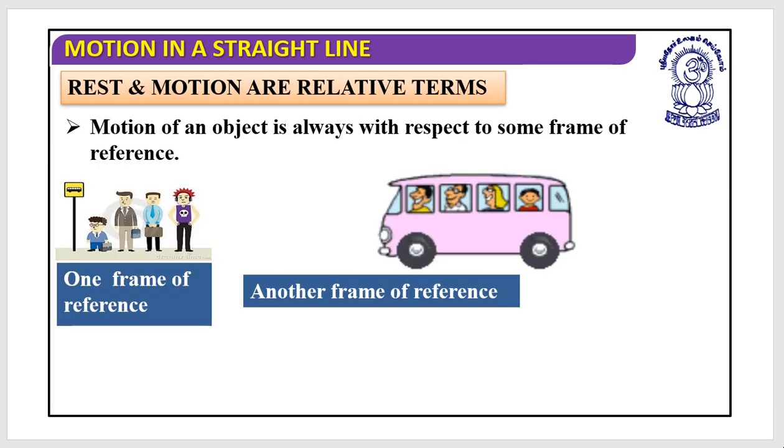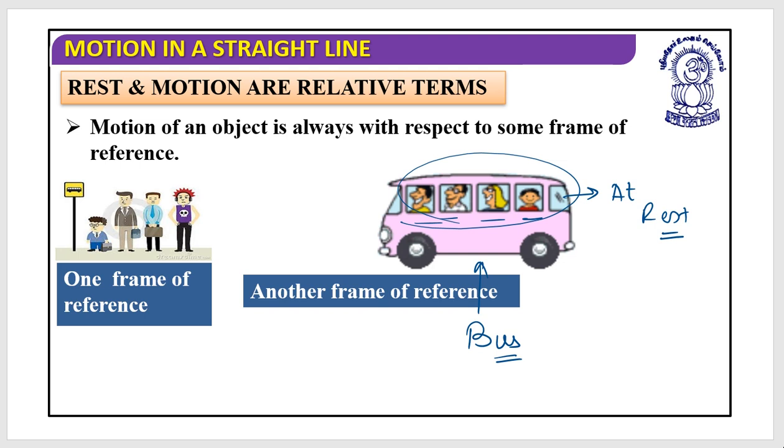Now, let's come back to the question of people sitting in the bus and people standing at the bus stop, because according to the passengers in the bus everyone was at rest, and according to the people standing at the bus stop, the passengers are in motion. When these people said that they are all at rest, why? Because they have a frame of reference of the bus.